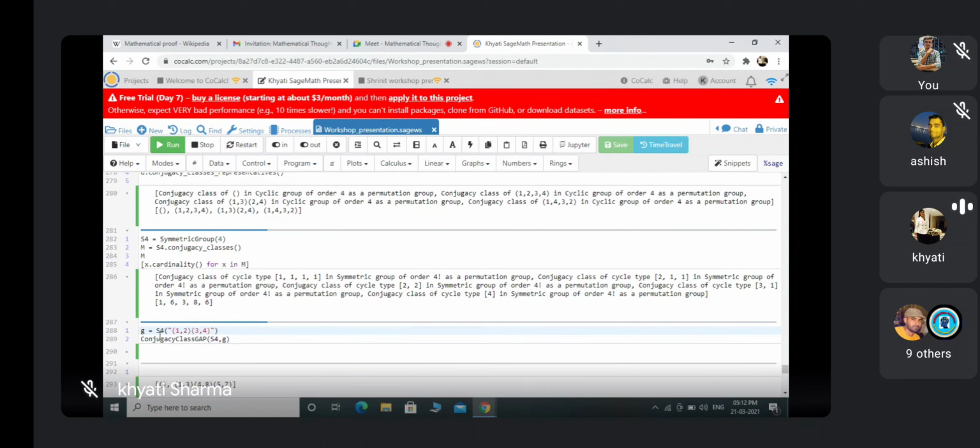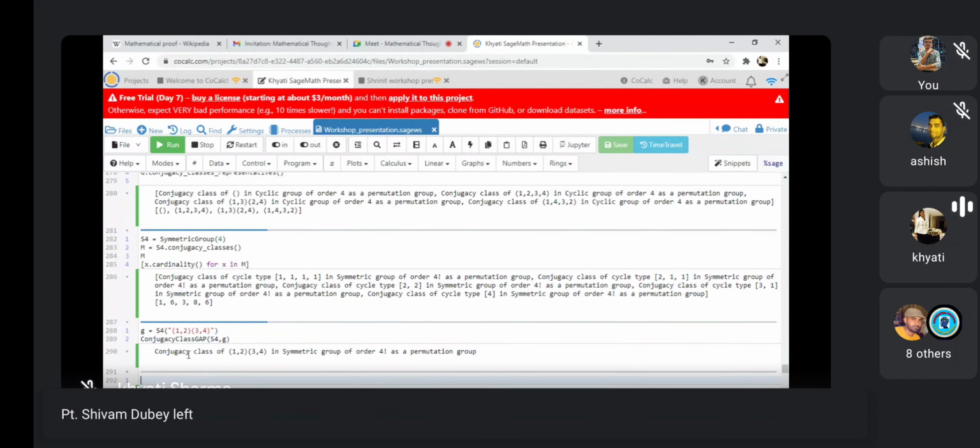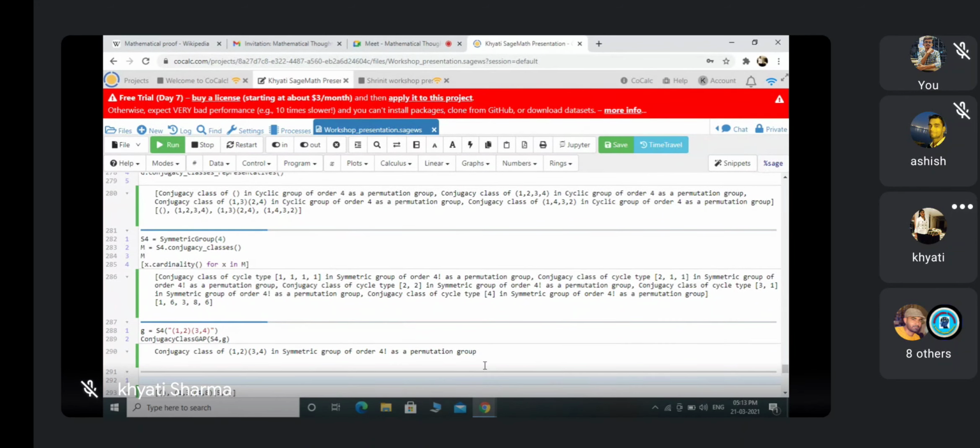So G, I am taking some element in S4, and I want to check which conjugacy class G is in. So this is the command, conjugacy class gap S4 comma G. It will show me the conjugacy class for this G. So this is the answer, the conjugacy class of this in the symmetric group of order 4 factorial as a permutation group.